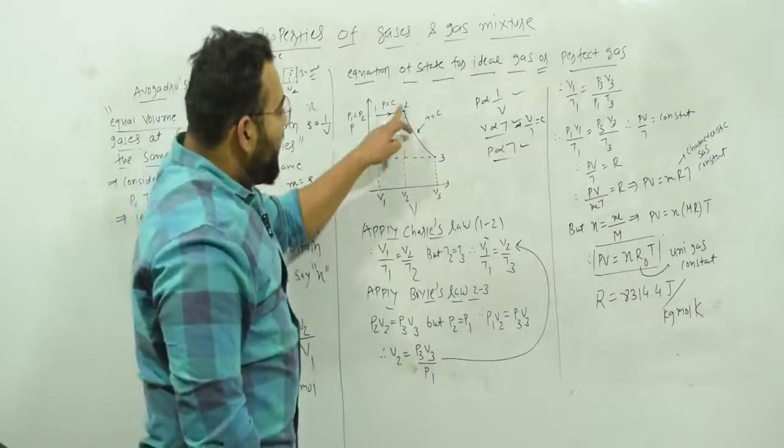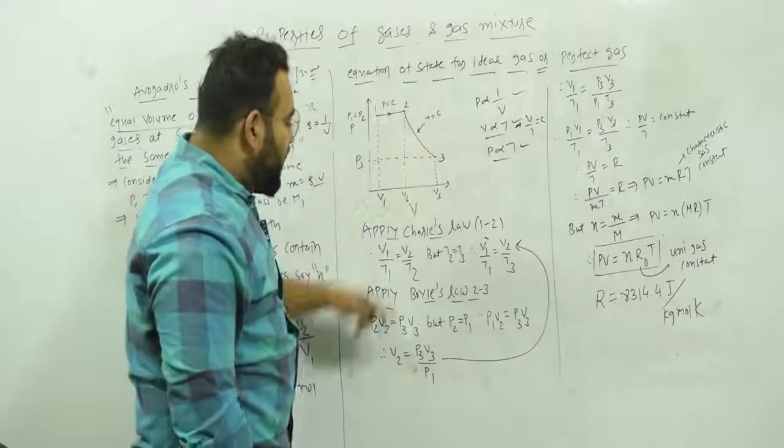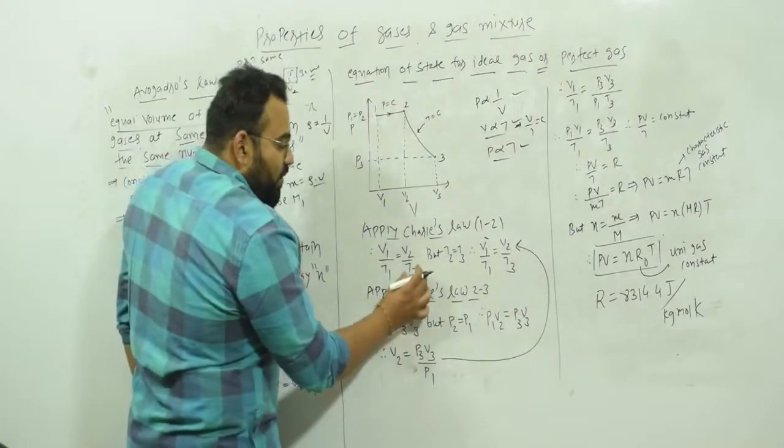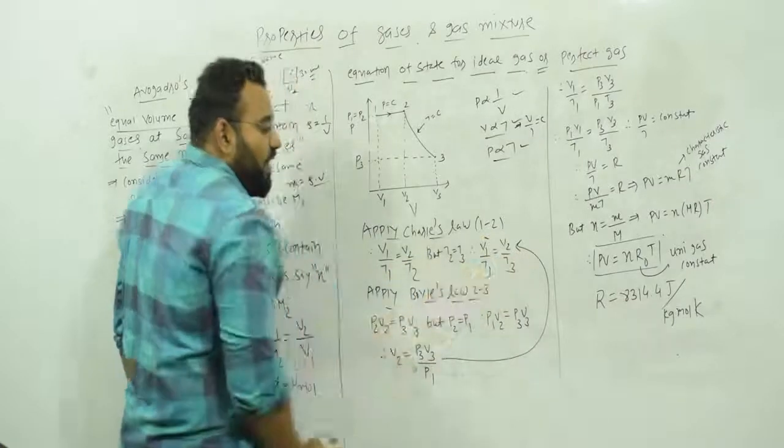But you know that process 2 to 3 is a constant temperature process, so T2 equal to T3. So in place of T2, can I write T3? Then the same thing over here: V1 upon T1 equal to V2 upon T3.